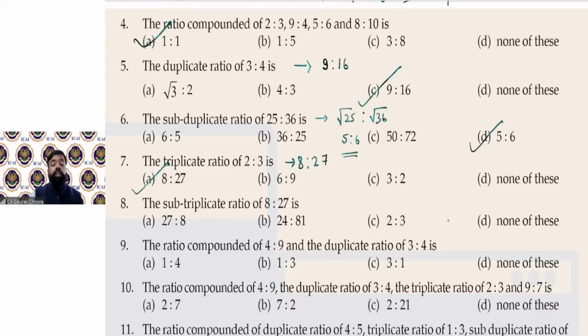The eighth one is the reverse question. You have to find the subtriplicate ratio of 8:27. Subtriplicate means you have to find the cube root of 8 and the cube root of 27. The cube root of 8 is 2 and for 27 it is 3. So 2 ratio 3 becomes the final answer. All right.